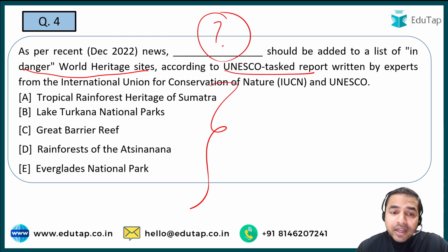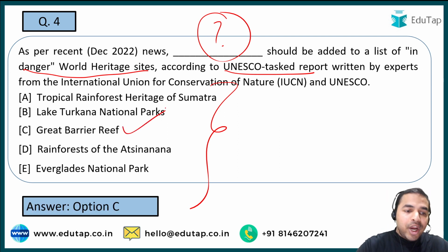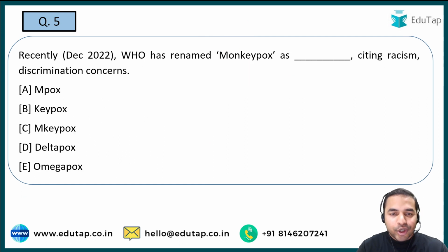So now I think that is very much clear to all of you, and let me give you one more hint that it is basically situated along the Queensland coast of Australia. So here guys, absolutely right, the right answer to this question is Great Barrier Reef. Let's move on to the next question.